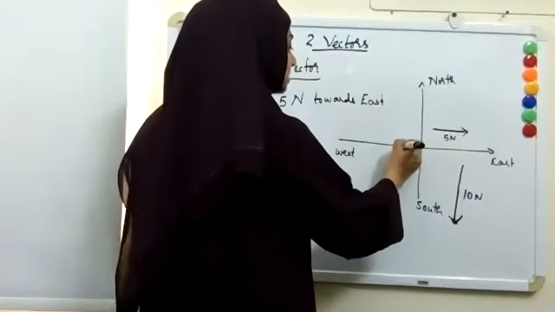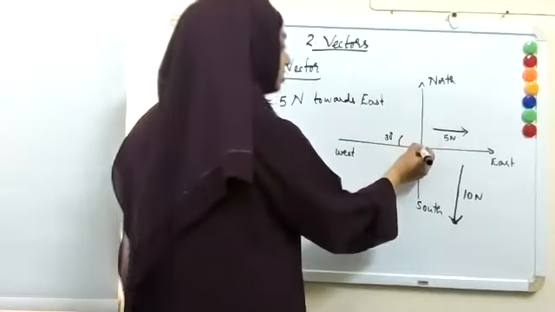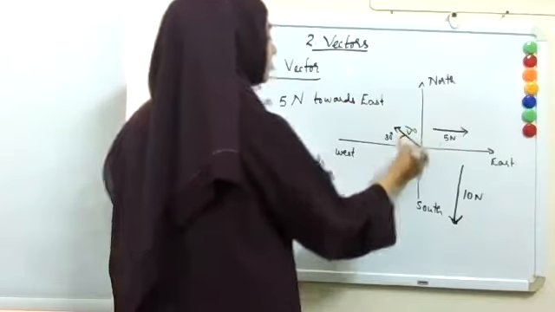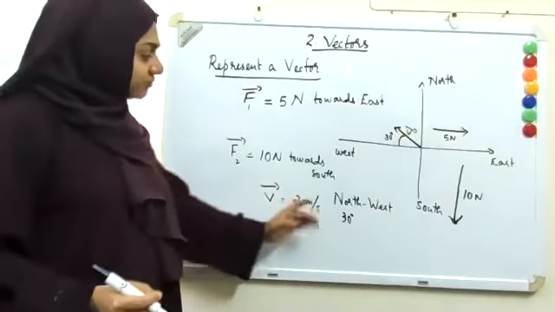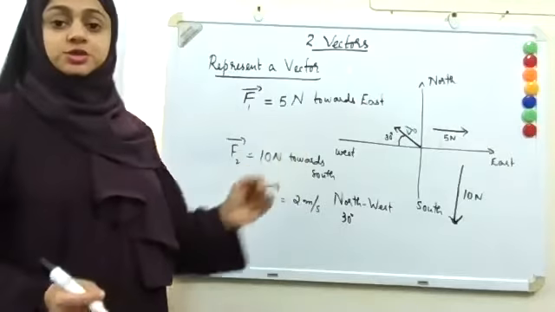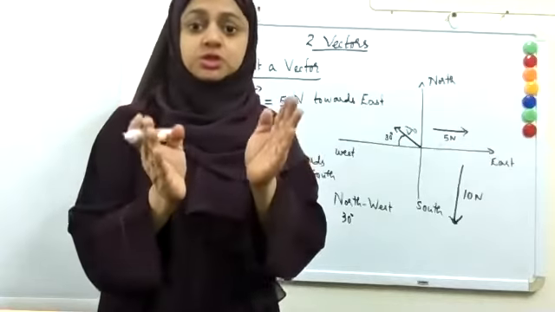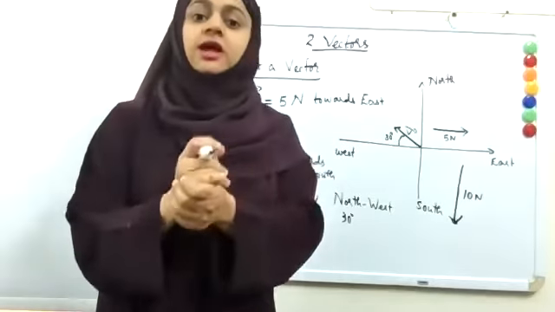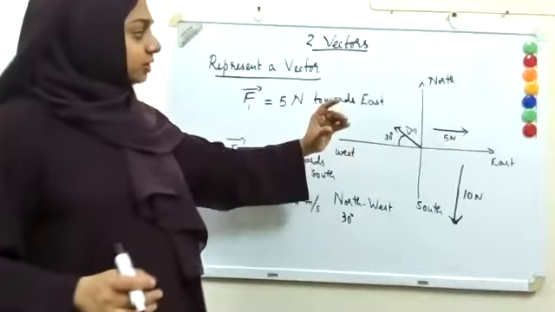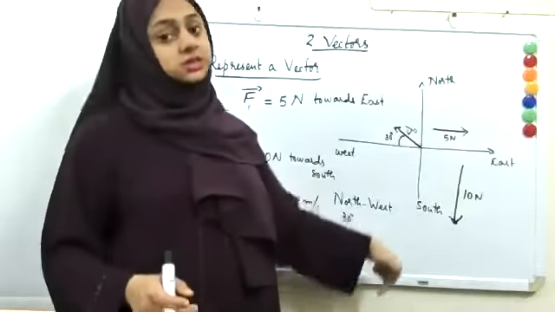So from west I will take around 30 degree and I can put 2 meter per second. So this is the velocity. So you have to note the direction and also the magnitude. So the length of the vector, when we represent, will be proportional to the magnitude, and the direction should be given accordingly. So you need to have a sense of direction: east, west, north, south.